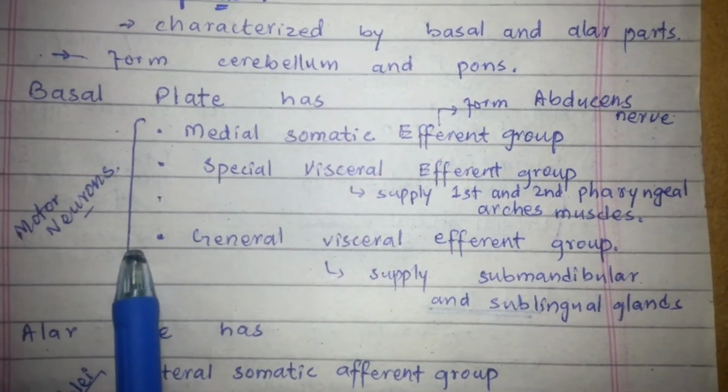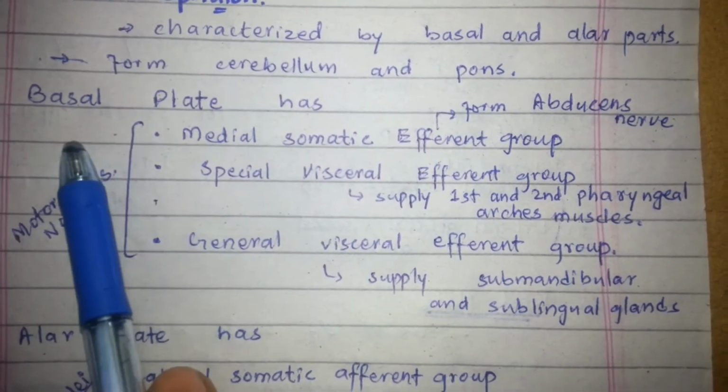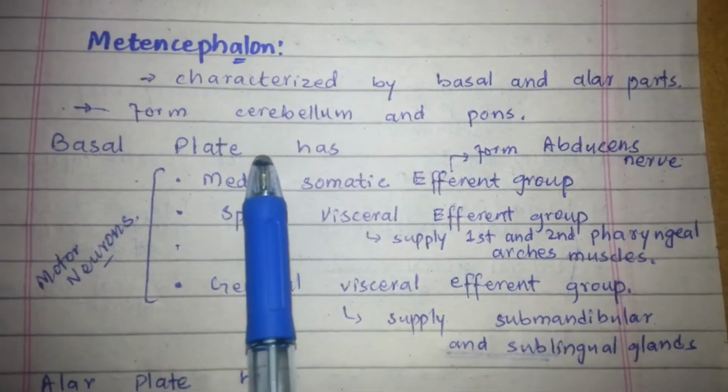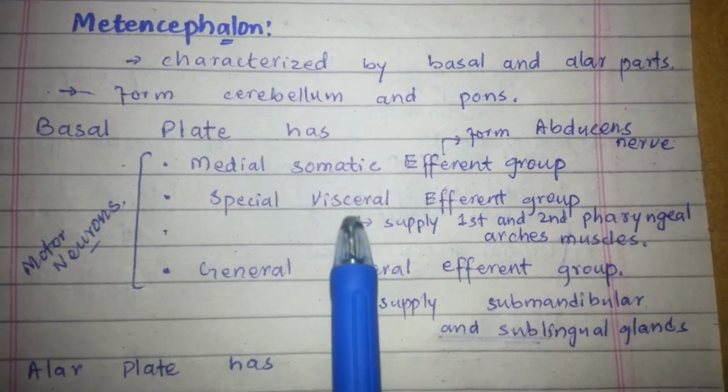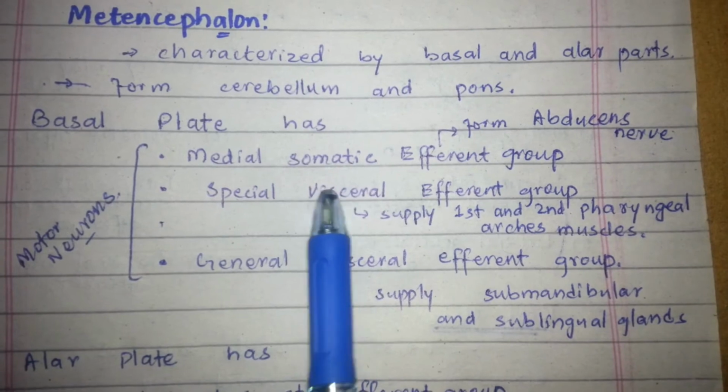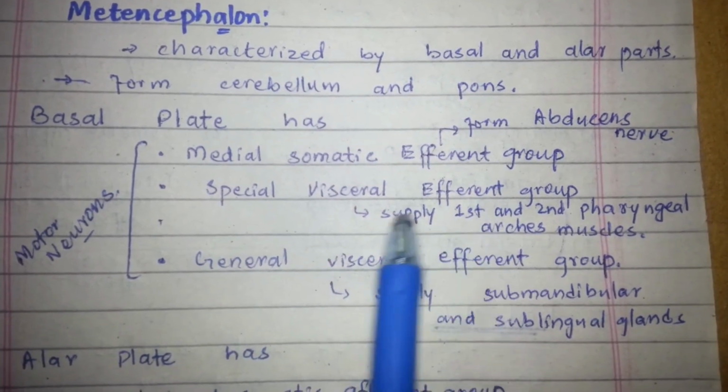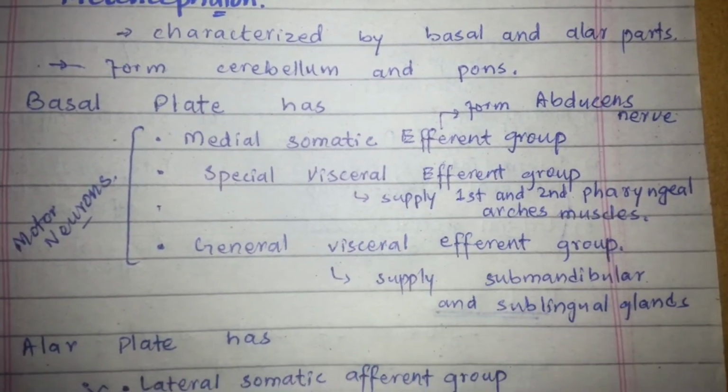So these are the motor neurons of the basal plate of the metencephalon.